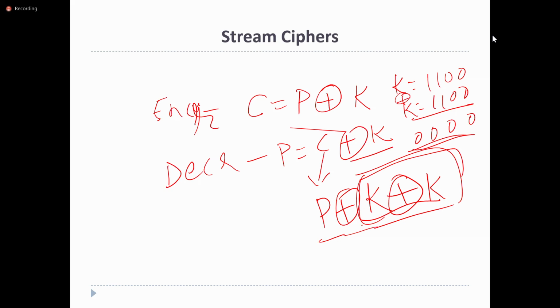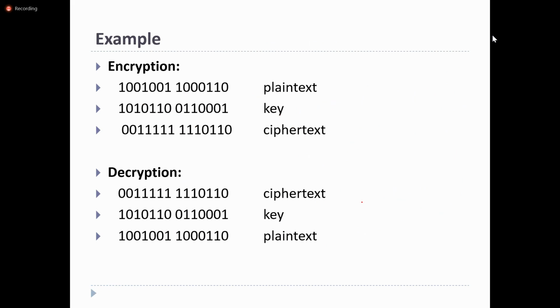In order to perform the XOR operation, the key size should be the same as the plain text or the ciphertext. But a key will not always be the same size as the plain text. So what it does is, first some key will be shared between the sender and receiver. Later, using the key, pseudo-random generation algorithms generate the key stream. By using that, it performs the XOR operation.